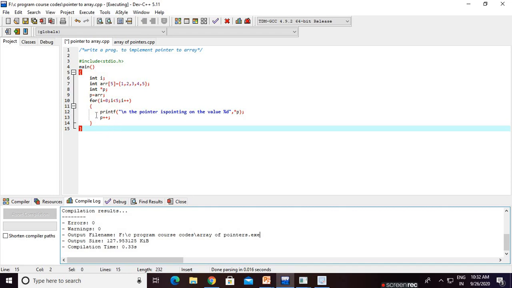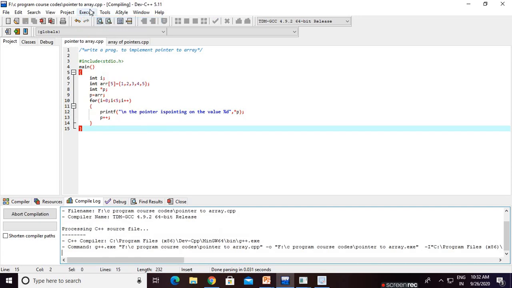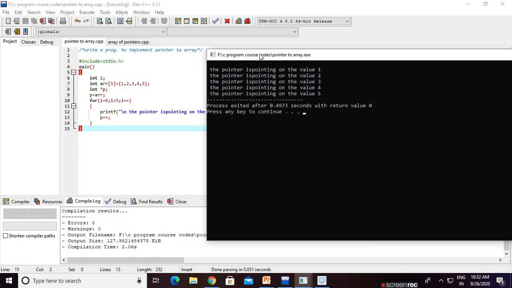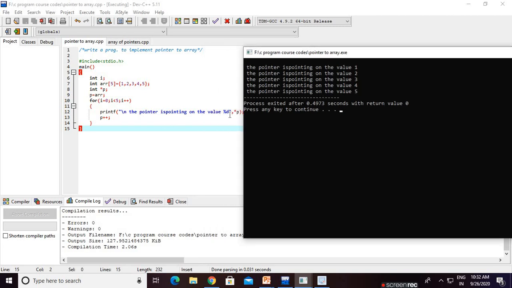That's it. So click on execute, compile, then run. This is the output. What is our array? Our array is 1, 2, 3, 4, 5. For example, what is arr[0]? 1. So *p, where p is pointing to arr[0]. If you write p = arr or p = &arr[0], it is the same. So we write p = arr for ease, which means p is now pointing to the zeroth index. For printing the value we use *p.